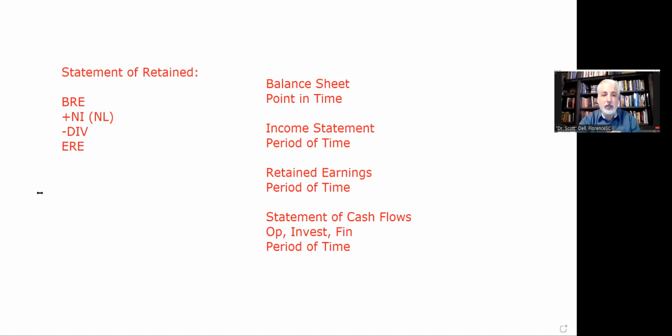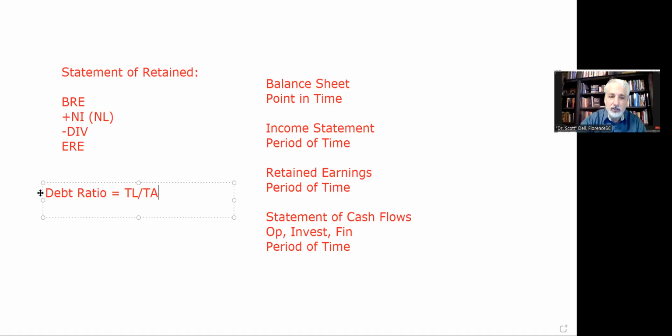Although if I ask for something called a debt ratio, which we'll see in the next 2 chapters, debt equals total liabilities over total assets. Not average, but total. Why? Because it's both from the balance sheet.